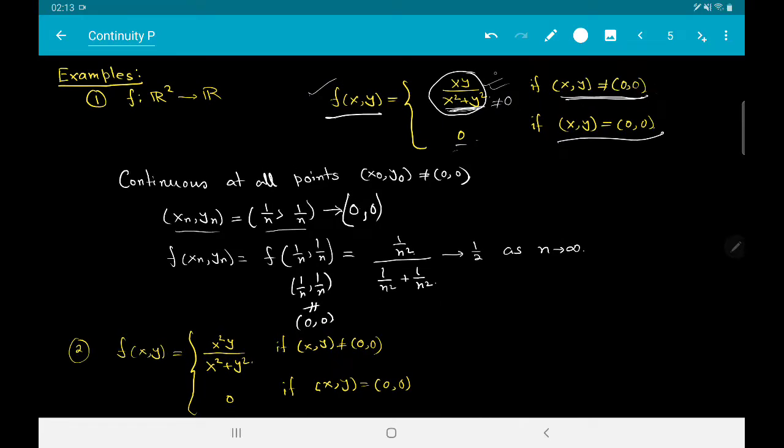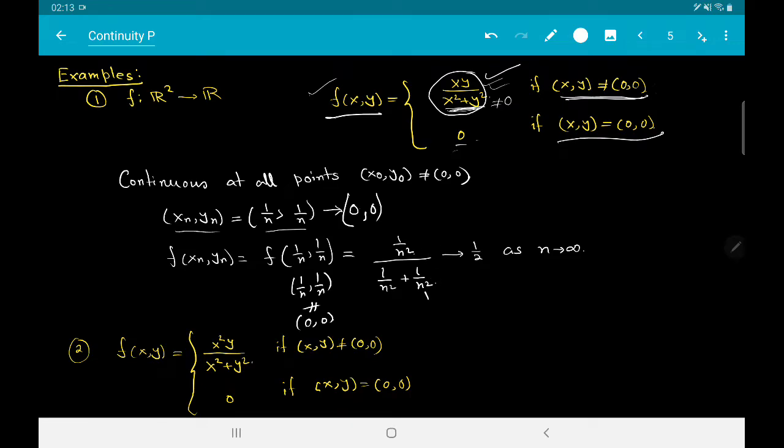So we have to use this definition, and if I plug in this information by replacing x by 1/n and y by 1/n, we will see that we get (1/n²) divided by (1/n² + 1/n²), and you can see that this is a constant sequence.